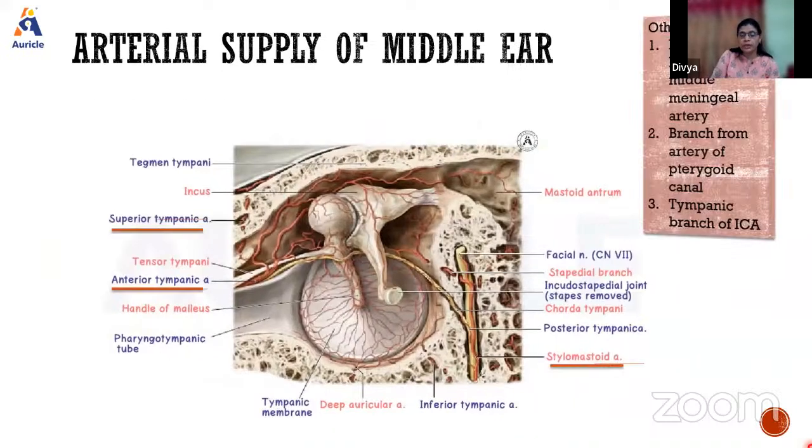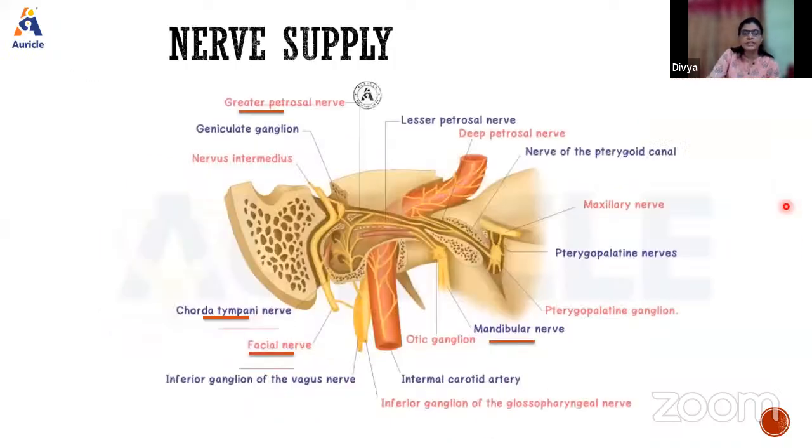Okay, so I will tell about tympanic membrane separately. We will finish with the middle ear. So middle ear is supplied by superior tympanic artery, anterior tympanic artery, and stylomastoid artery. And other arteries which supply are the petrosal branch of middle meningeal artery, branch from the artery of the pterygoid canal, and tympanic branch of internal carotid artery. So if you just mention, it's enough.